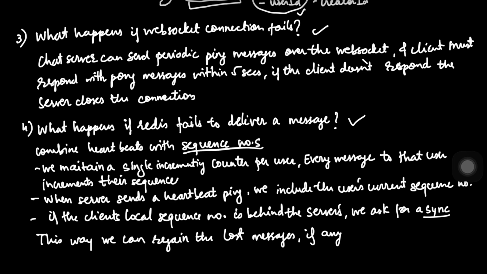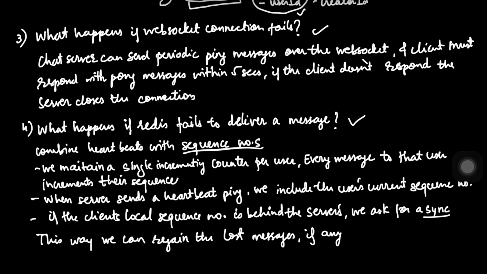These sequence numbers are used when we maintain a single incremental counter in our database for every user. Every time a new message is generated for a thread, the counter ticks up, like 1, 2, 3, and so on. Now remember those heartbeat pings we just talked about. We don't just send a ping, we also include the current sequence number the server has for the user. You would have also seen this in Slack's network tab.